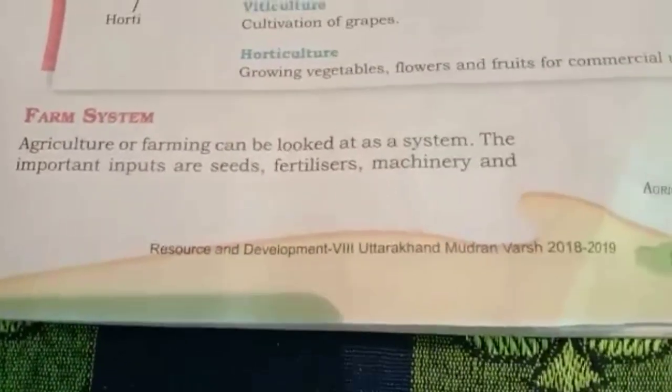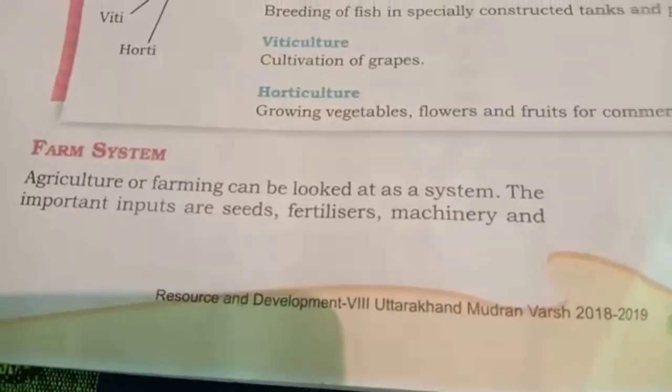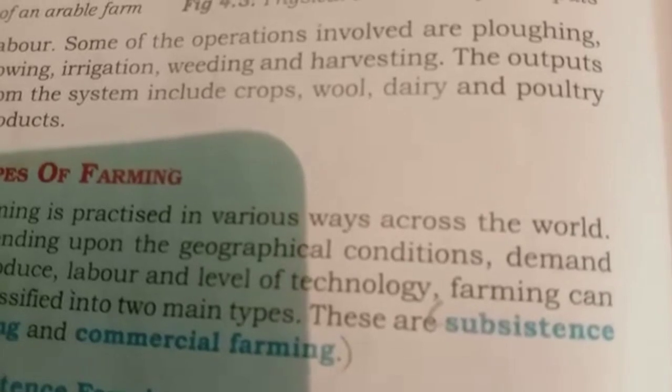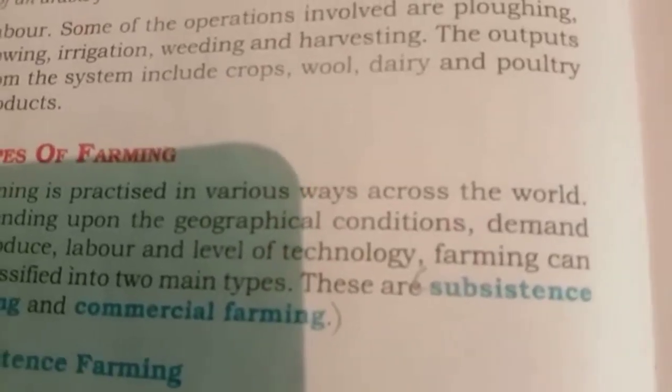Now we come to farm system. The farming can be looked as a system. The important inputs are seeds, fertilizers, machinery and labor. Some of the operations involved are plowing, sowing, irrigation, weeding and harvesting. The outputs from the system include crops, wool, dairy and poultry products.